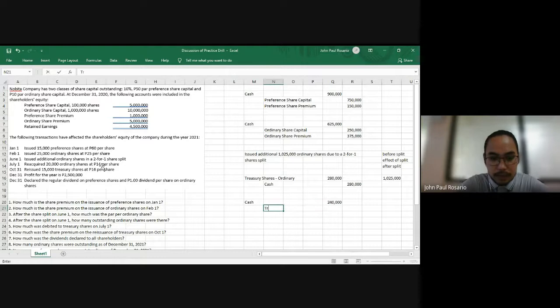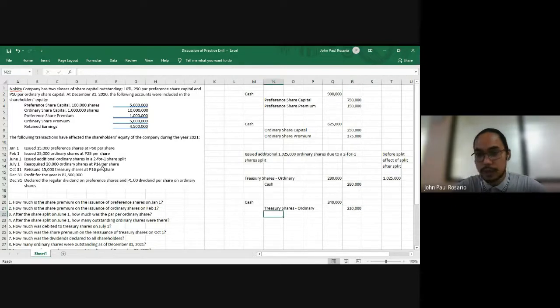So we debit treasury shares, ordinary, at cost: 15,000 times 14.